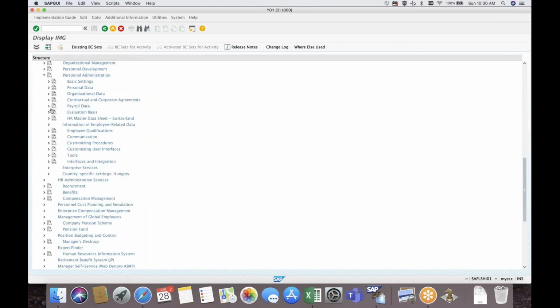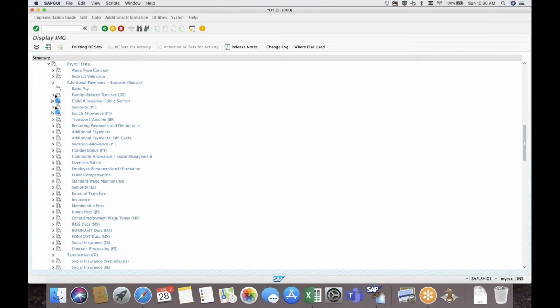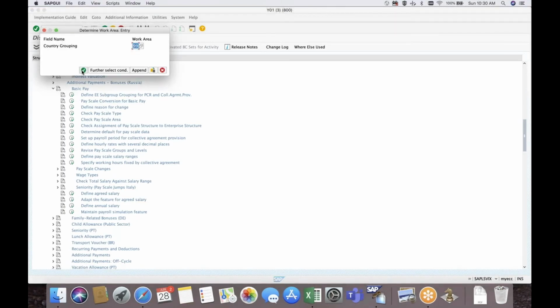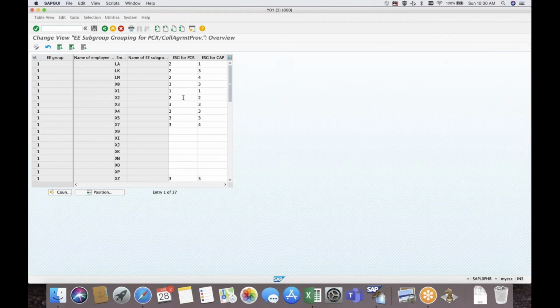If you see here in the payroll data, when we are doing the basic configuration, in the basic pay there is the employee subgroup grouping for PCRs and collective agreement provisions. CAP grouping is altogether a different one. Even if these two are in the same table, this PCR group is meant for each PCR in payroll or time, to say which group the employee subgroup belongs to.